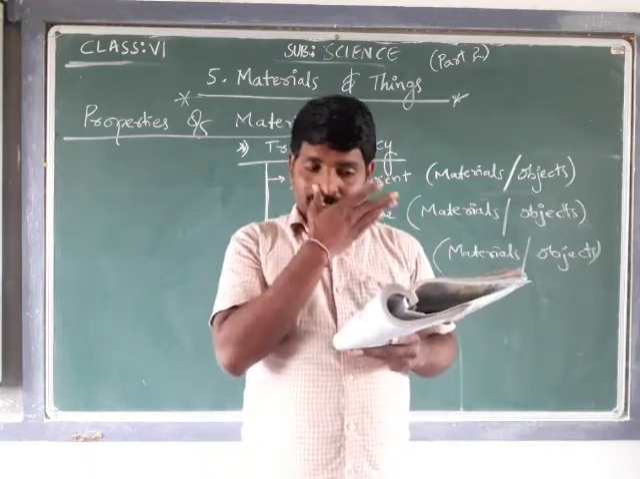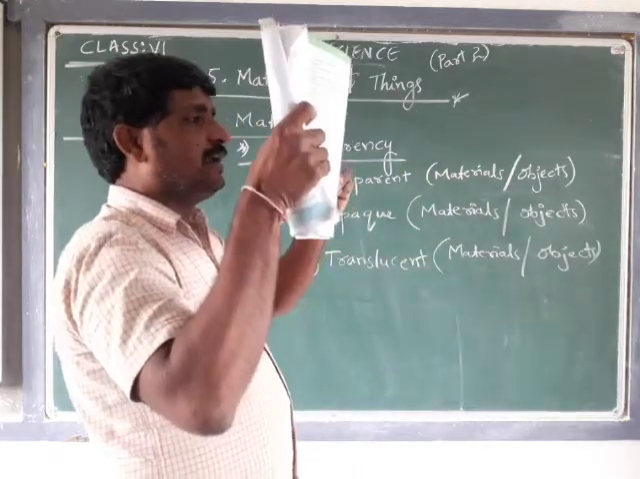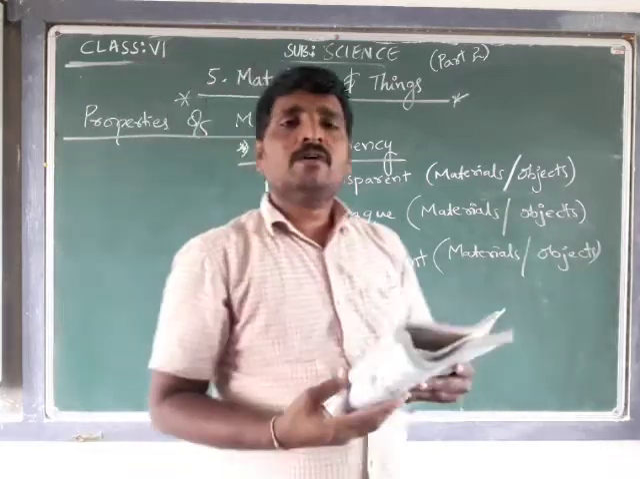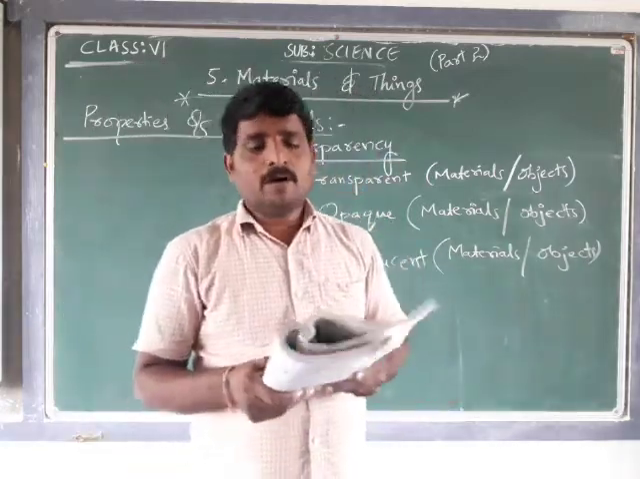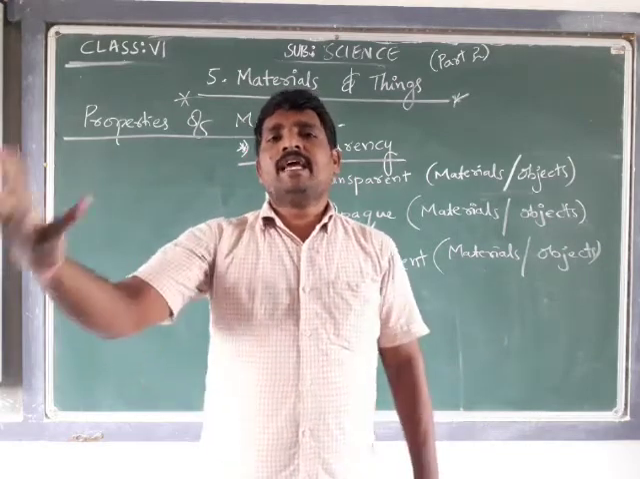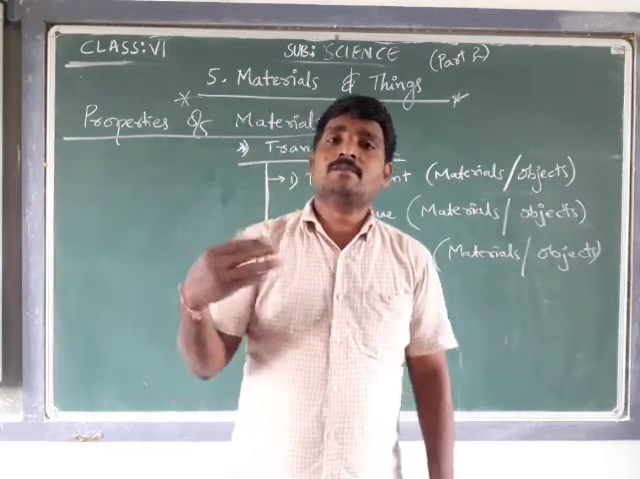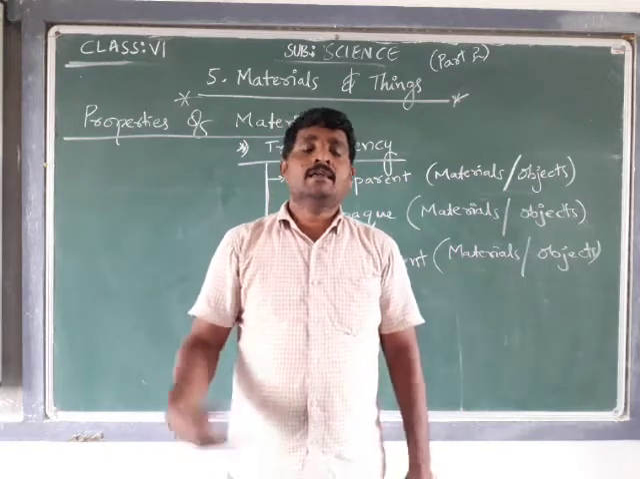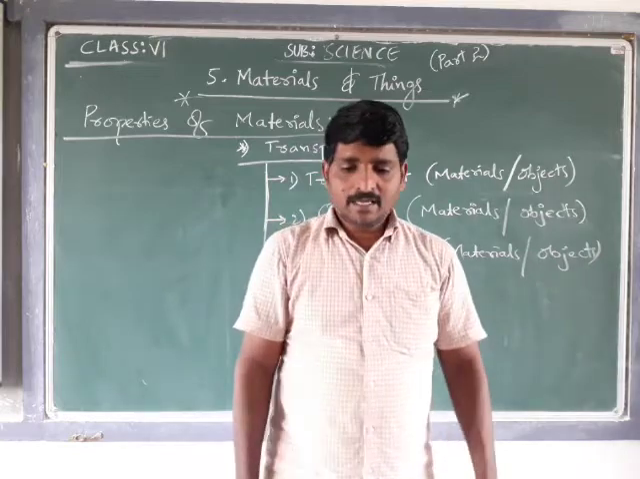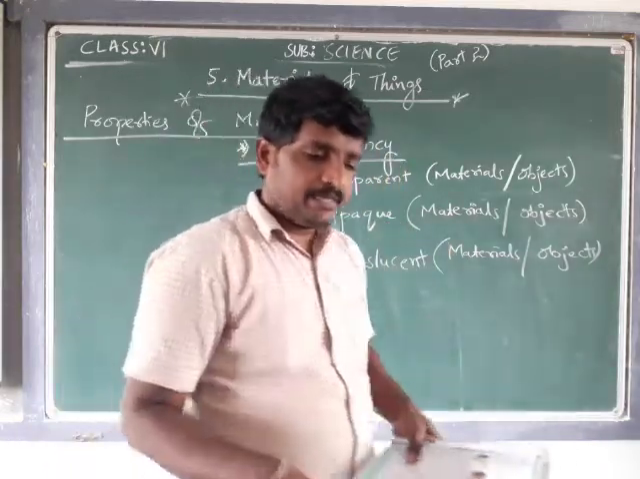Okay, polythene bag is a transparent object. Paper. If I keep the paper like this in front of me, can I see what is happening on the other side? I can't see. That means paper is also an opaque object. See, simple. The materials through which I can see the other side are transparent objects. The materials or objects through which I cannot see the other side are called opaque objects.